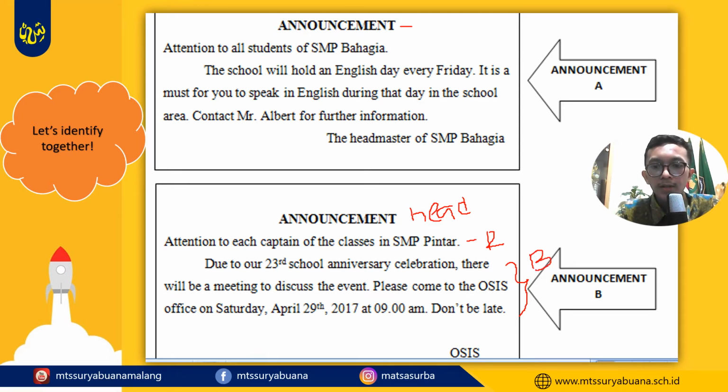And then the last part, OSIS. This is called the writer. I will write the W, writer. Okay, after we identify this text together, I hope you can understand when you want to write the announcement yourself. So you already understand part by part of the announcement.